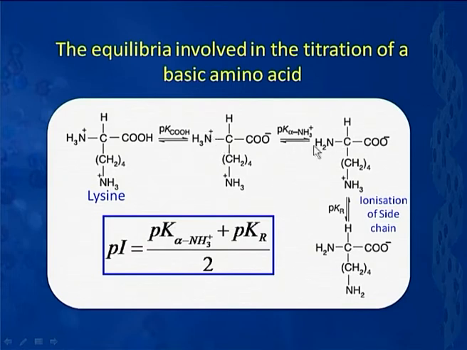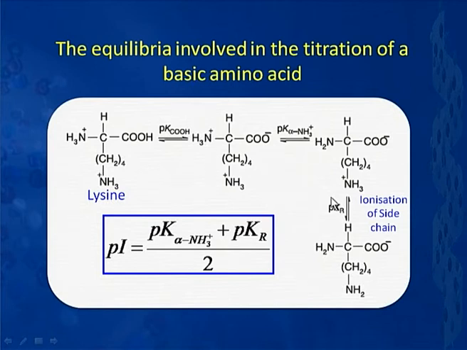With this, the equilibrium can be shown as follows: this NH3 plus gets converted into NH2, and then this stays as such. This is my second ionization, and with increase in pH, more and more of this is formed. With further increase in pH, this also gets ionized, and what you get is the following species. So, again there are 3 stages of ionization. So, it again is behaving as a triprotic acid.